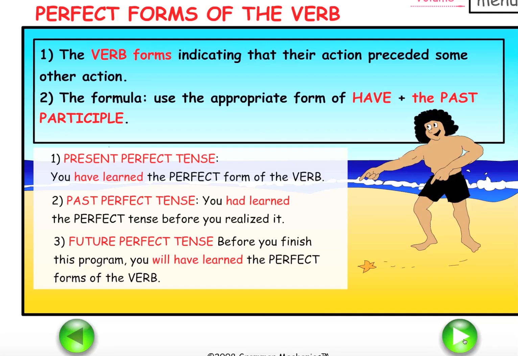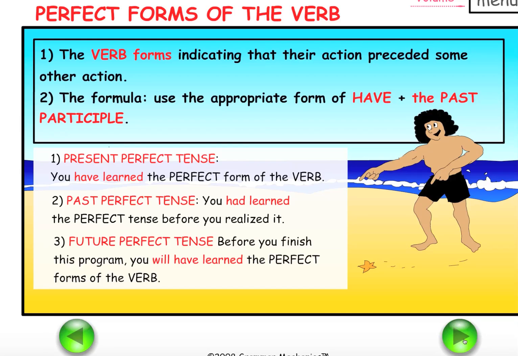In the present perfect tense, you have learned the perfect form of the verb. Notice that you have plus learned the perfect form of the verb. The past perfect tense, you had learned the perfect tense before you realized it.